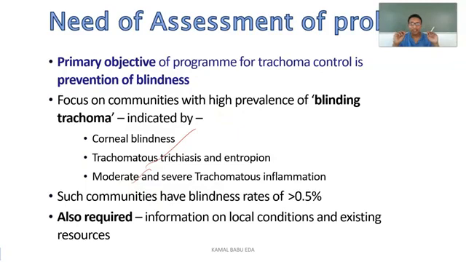These communities having blindness rates of more than 0.5% require proper surveillance, and they also require information on local conditions and existing resources.